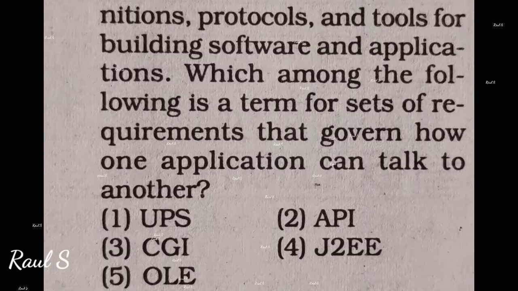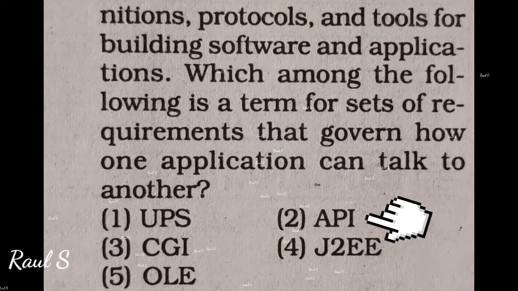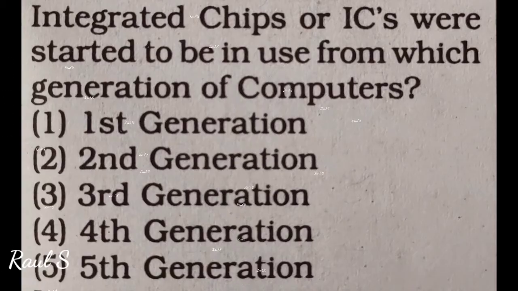In computer programming, there is a set of subroutine definitions, protocols and tools for building software and applications. Which among the following is a term for sets of requirements that govern how one application can talk to another? Answer is API. Integrated chips or ICs were started to be in use from which generation of computers? Answer is third generation.